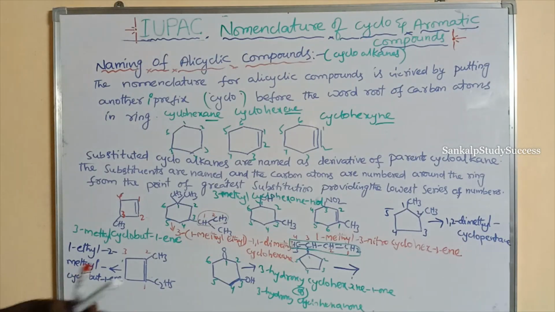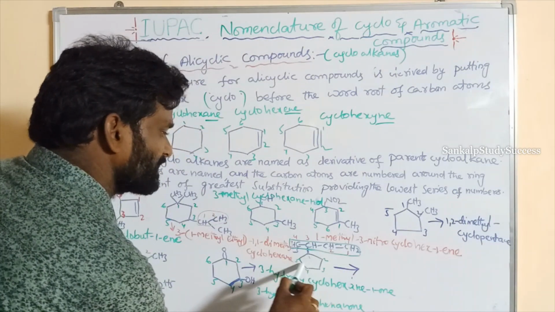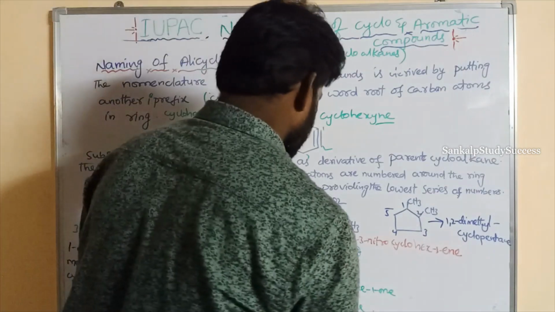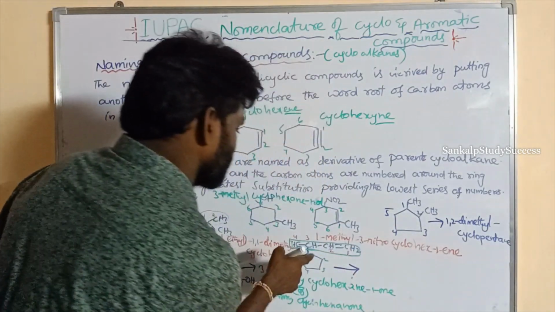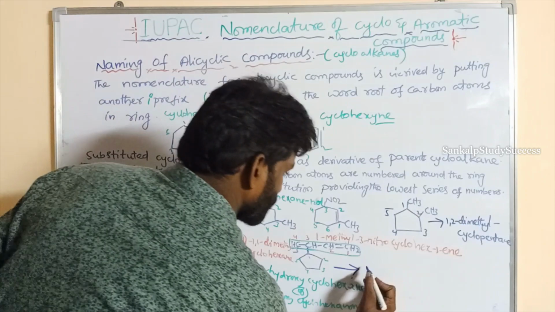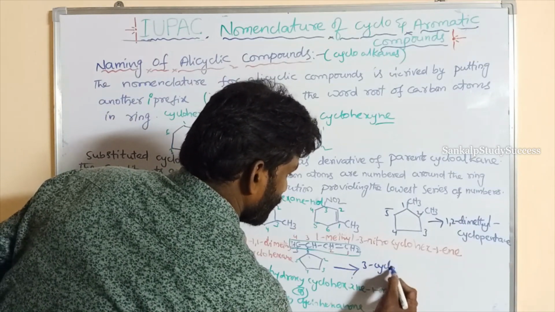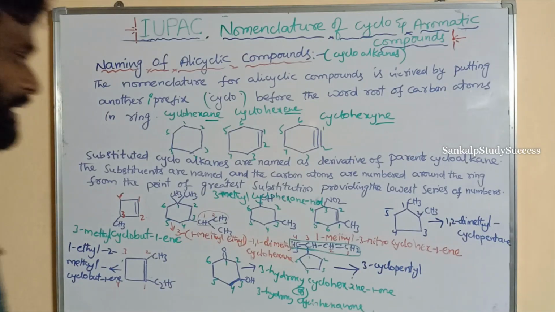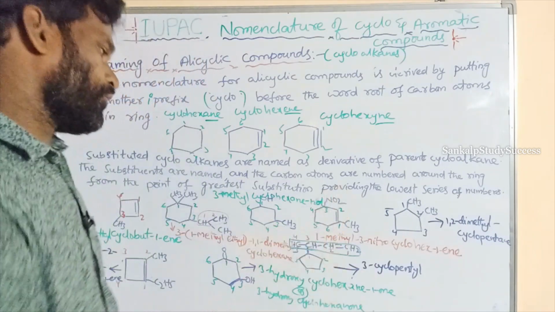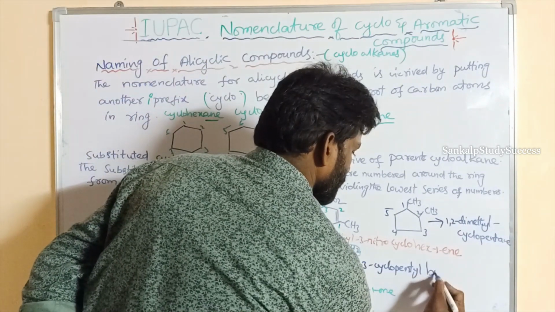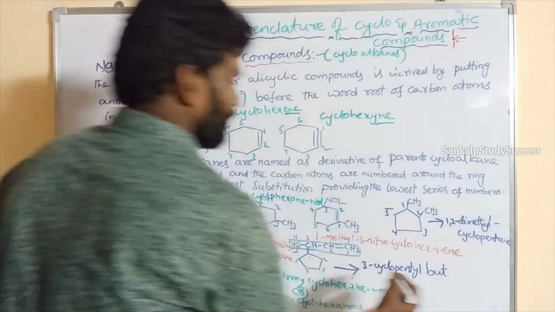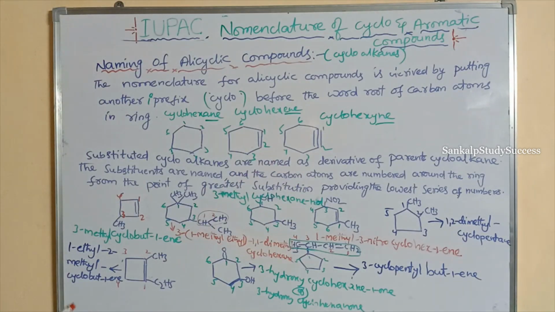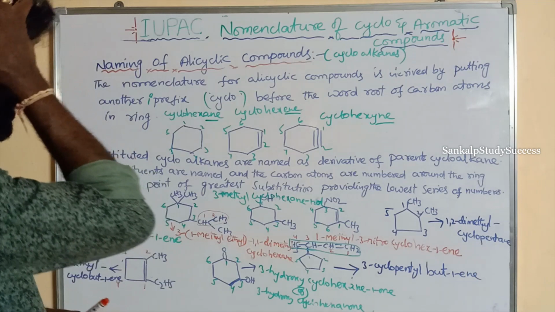In the third position, this is cyclopentyl. How many carbons in the ring? 5 carbons. Cyclopentyl. That cyclopentyl substituent is present at the 3 position. 3-cyclopentyl. Right. In the parent chain, how many carbons are there? 4. But. So this is 1-ene, right? Butene. 3-cyclopentyl butene. So next goes to some more examples.